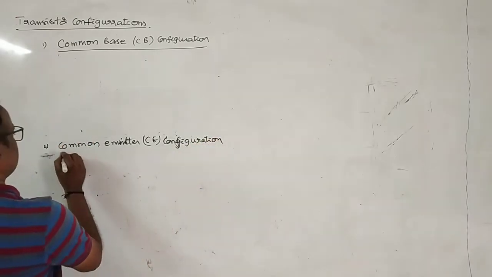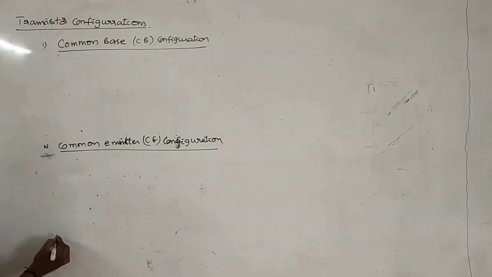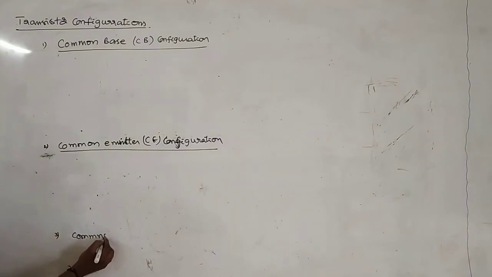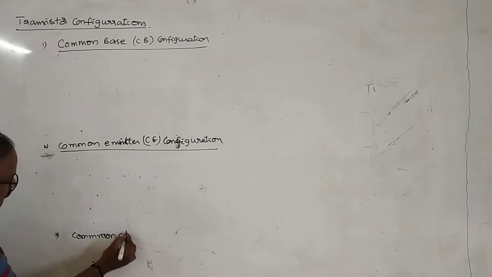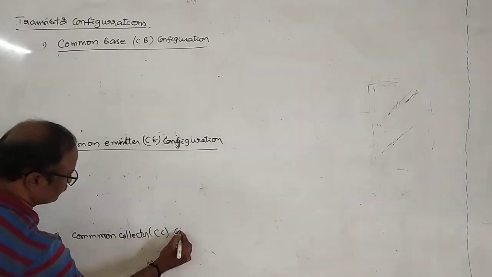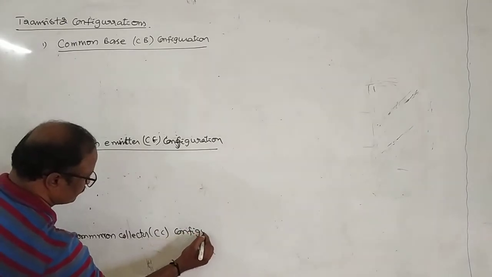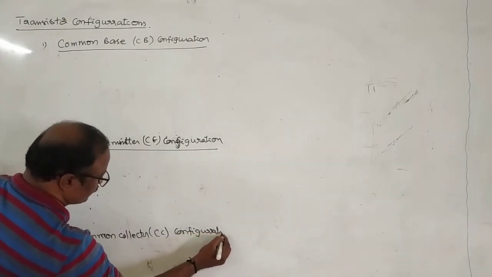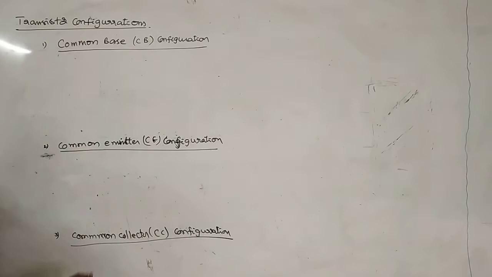And the third one is common collector, CC configuration, common collector configuration. These are the details.